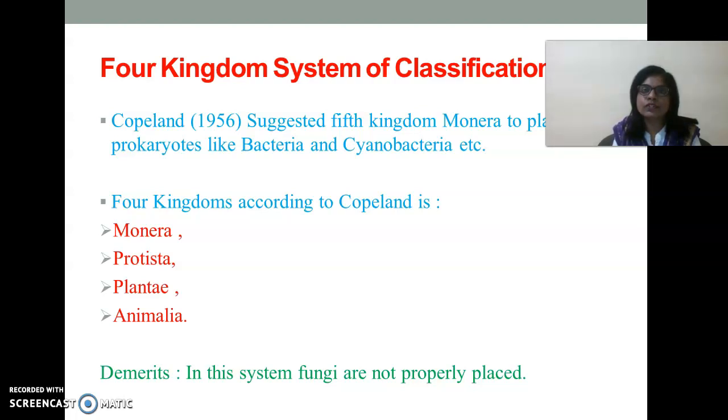He distinguished unicellular eukaryotes from unicellular prokaryotes, and placed unicellular eukaryotes into Protista, photosynthetic organisms into Plantae and heterotrophs into Animalia. Even though this is a descriptive system of classification, it couldn't place the fungi, hence this system is discarded.